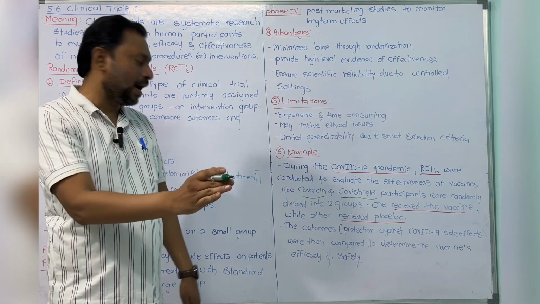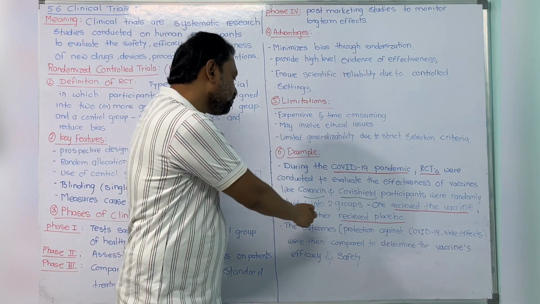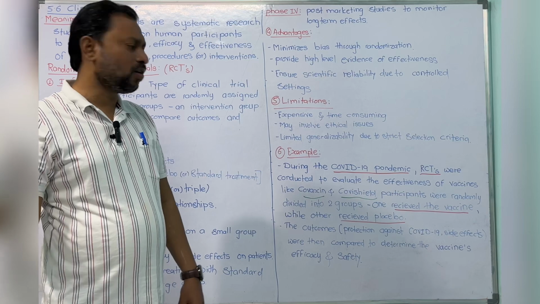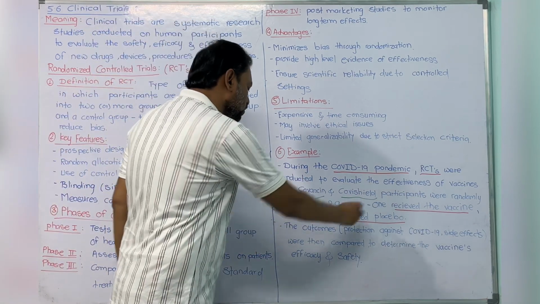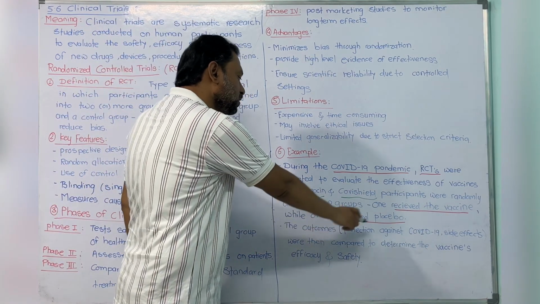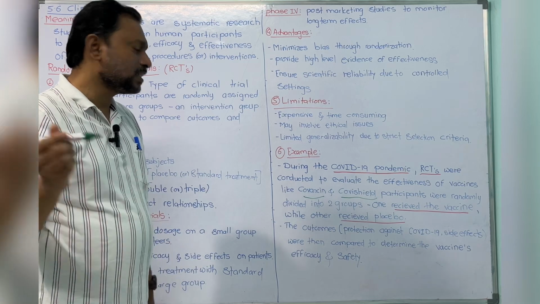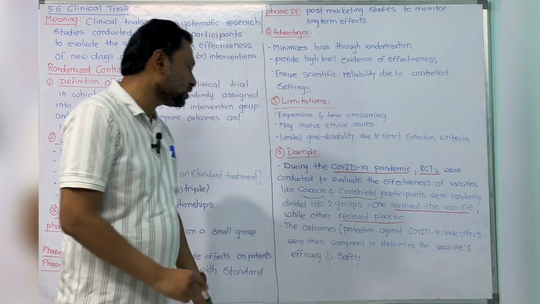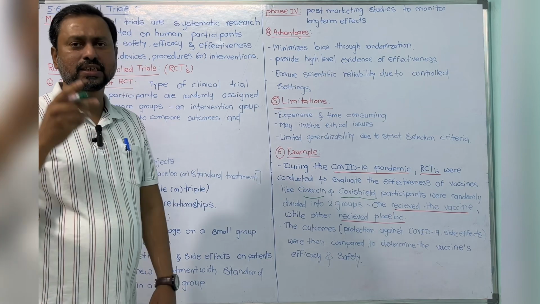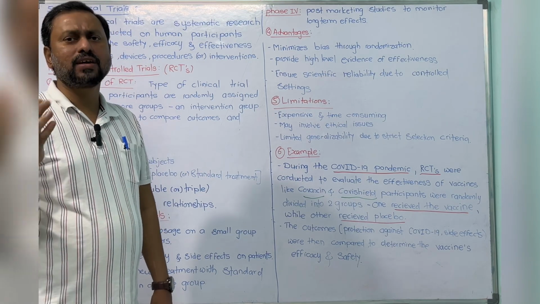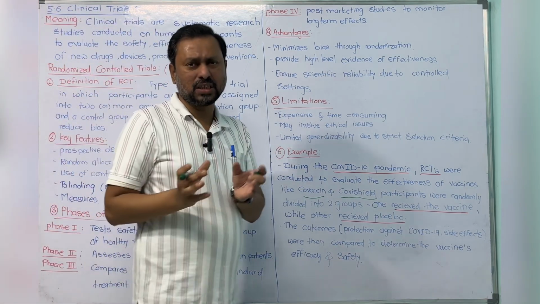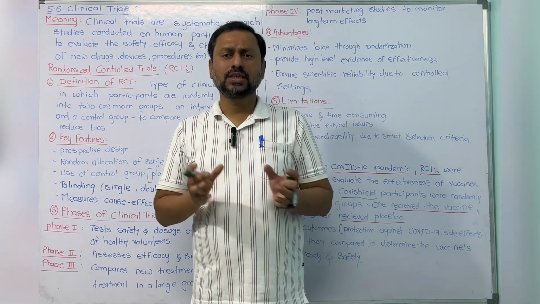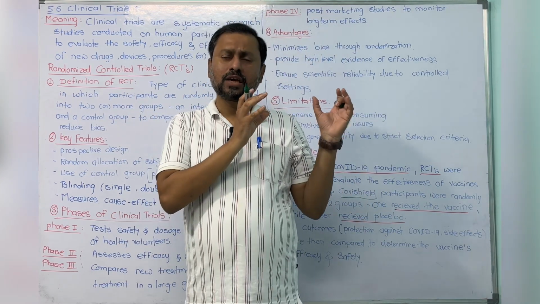One received the vaccine, while the other received a placebo, which may be a saline injection or distilled water. The outcomes, protection against COVID and side effects, were compared to determine the vaccine's efficacy and safety. Based on that, they were proved. It means that in the COVID pandemic also, the RCT was used to prove these vaccines.